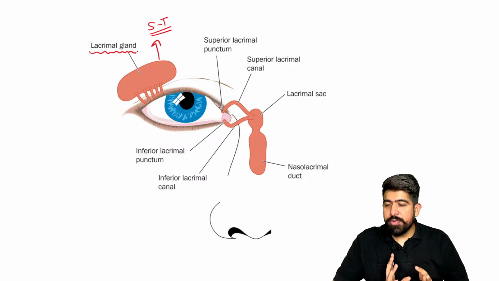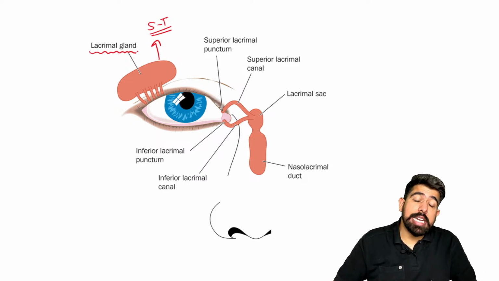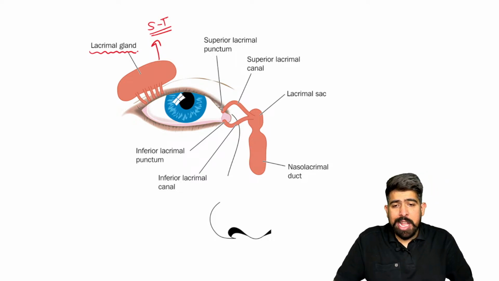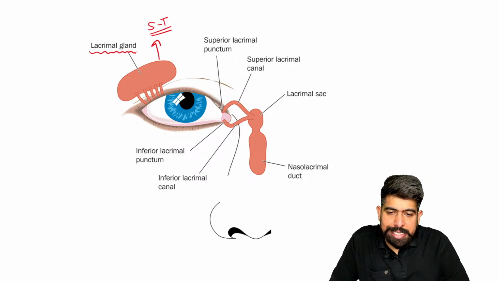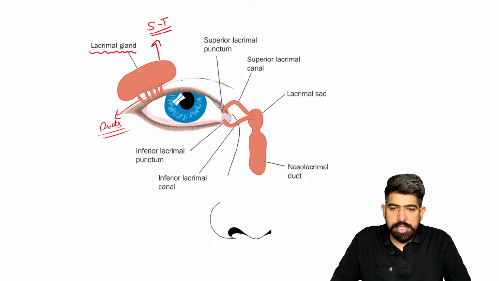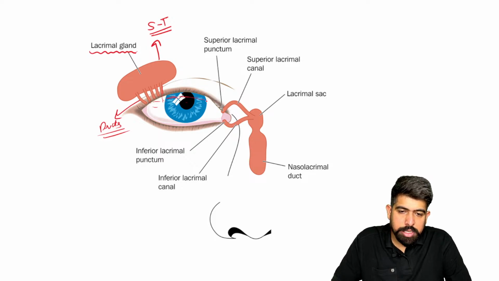This lacrimal gland is on the superior temporal side, and from there it has the ducts of the lacrimal gland. These ducts produce your tears, and the tears come onto your eye and, after passing through the whole eye, make the aqueous layer of your tear film. I hope you remember the layers of the tear film also. Then the tears come toward the medial side.